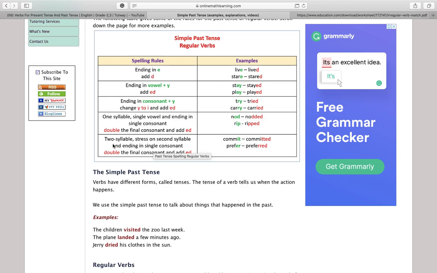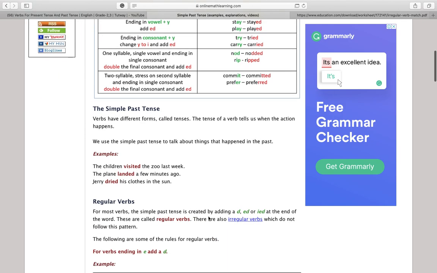If we have two syllables, stress on the second syllable and ending in a single consonant, double the final consonant. Like commit, prefer. But if we look at visit, we don't have a stress at the end. This one is very tricky, you have to memorize it. If you have a stress on the last part, we have to double the letter because of the vowel.